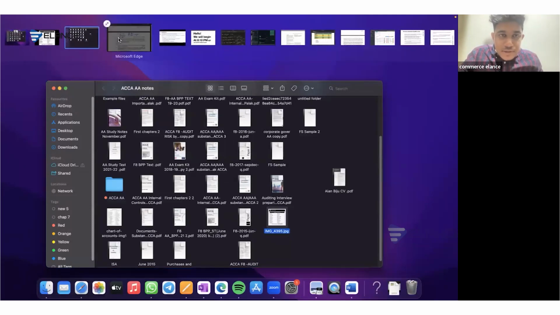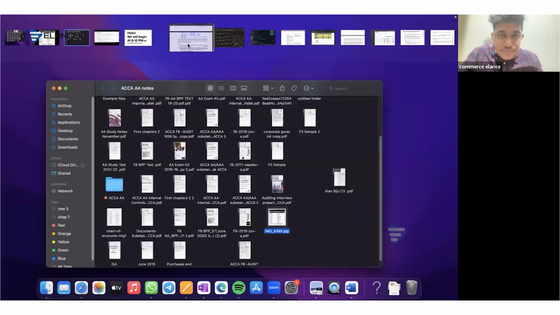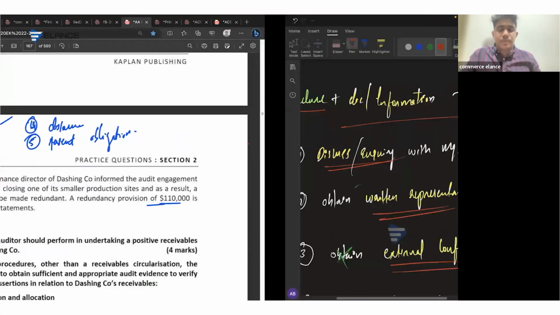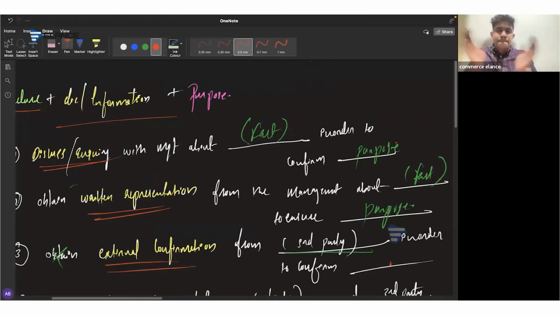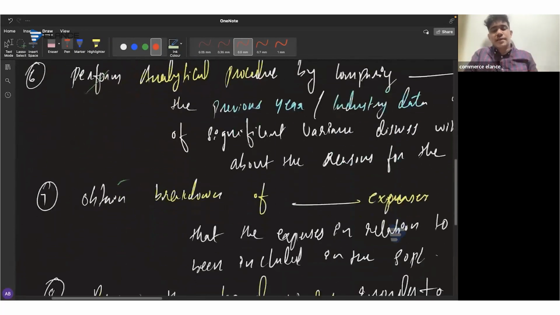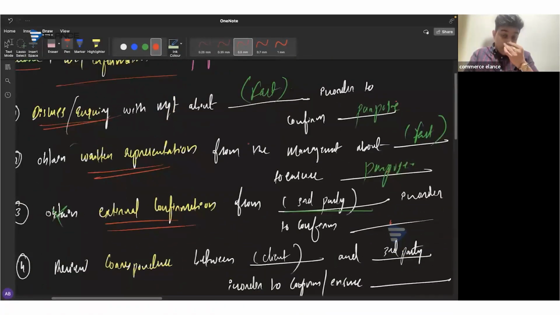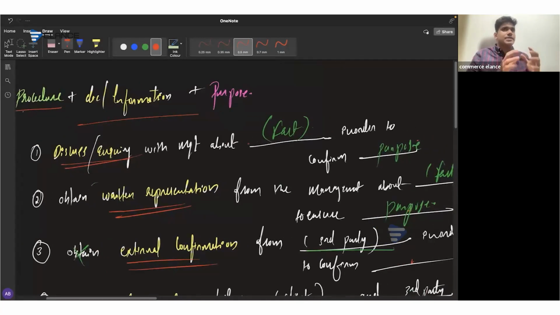We will be considering the procedure. We will be using almost 10 points to give answers for almost every question. Whenever you get a scenario, and whenever you've got some set of purpose for the purpose of performing audit procedures, you should always think about what I can inquire or discuss with the management in this case. So in this case, what we can do is inquire with the management or discuss with the